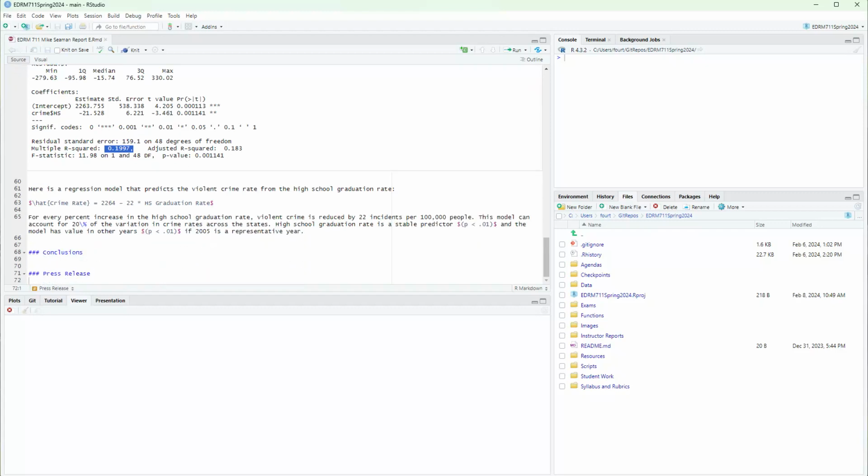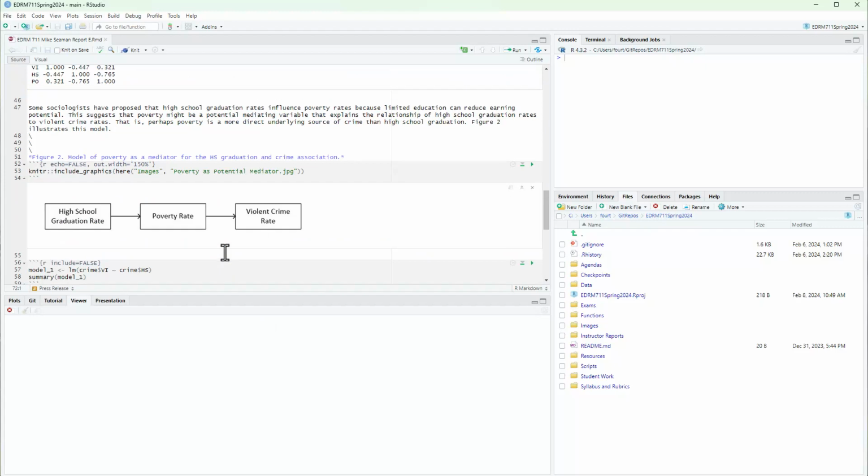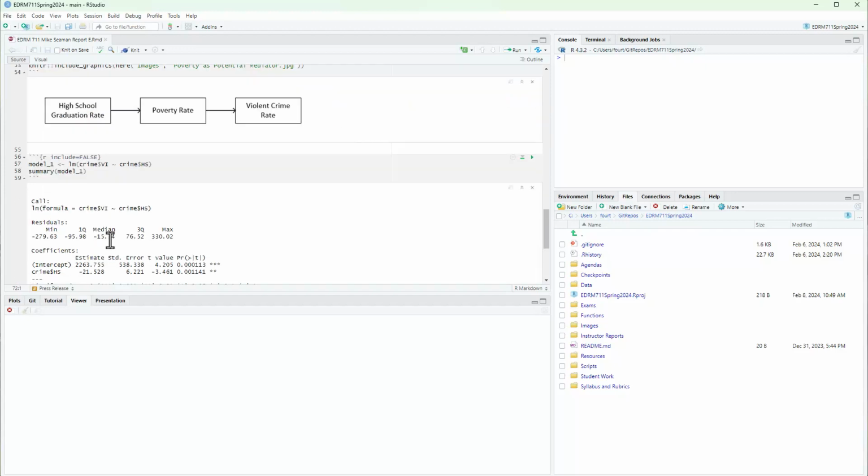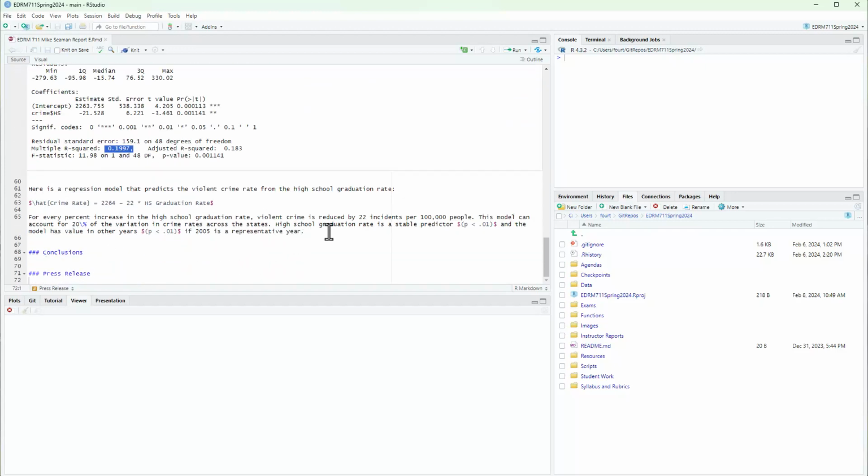Now, the next step in the process is to show that the explanatory variable is related to the mediator or potential mediator. So we're really looking at this little arrow right here. That is, can we say that high school graduation is related to poverty? Now, these arrows indicate potential cause, but the first thing you need to do is to be able to show that they're related. So let's go ahead and create another code chunk.